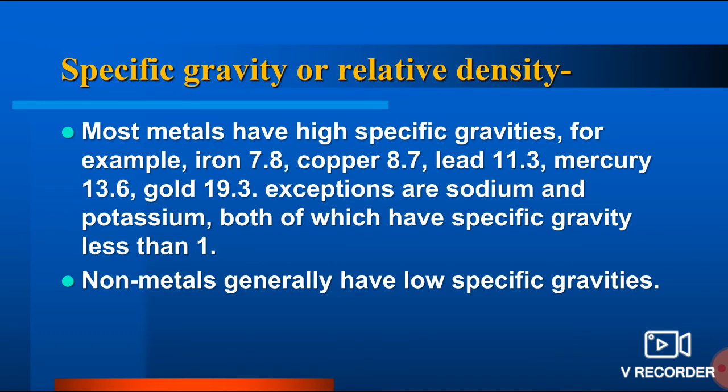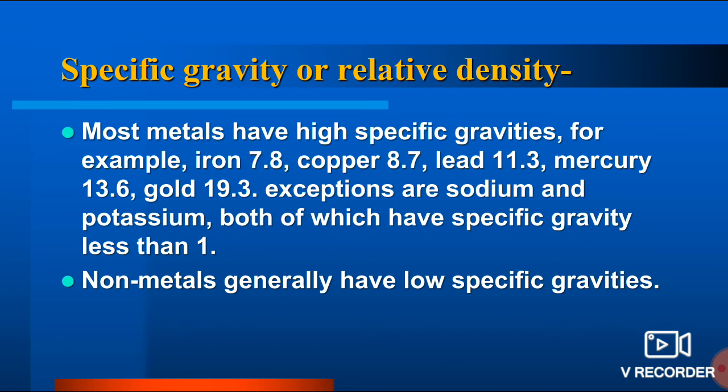Now another property, specific gravity, or you can say relative density. For metals, in solid state, we compare with water at 4 degrees Celsius. You know that water has its highest density at 4 degrees Celsius. So we are comparing the density of water at 4 degrees Celsius and the density of any other solid.